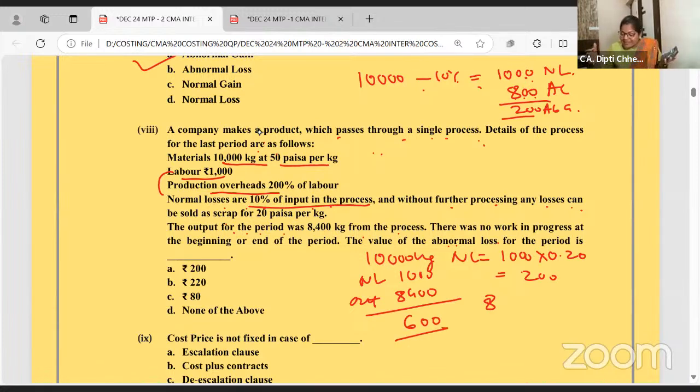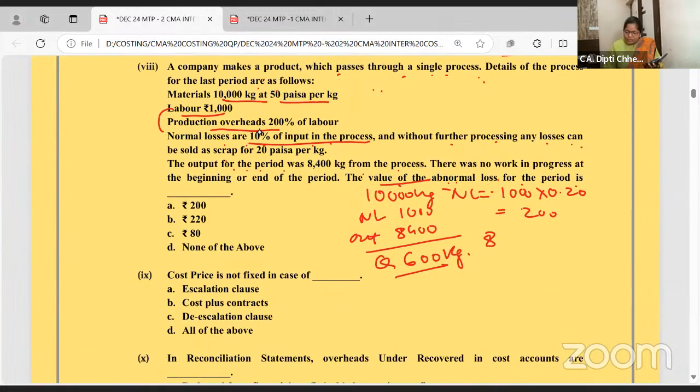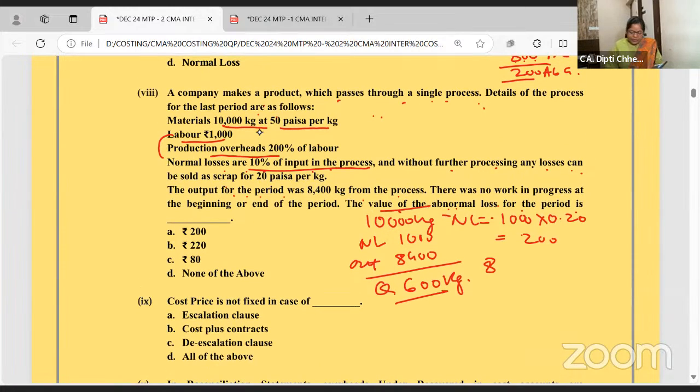This is as good as they are asking you a process account problem for 2 marks. The value of the abnormal loss. Quantity is 600 kg. But for value, you will have to calculate cost per good unit. So cost per good unit, 10,000 into 0.5. Material is 5,000. Labor is 1,000. Production overhead is 200% of the labor, 2,000. That's all. So 8,000.